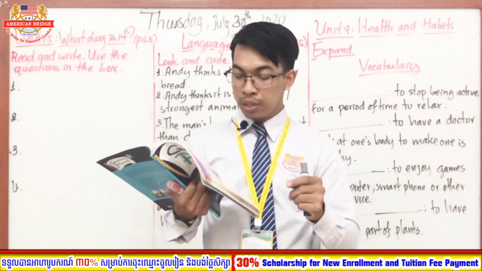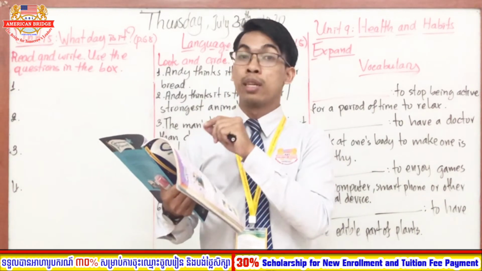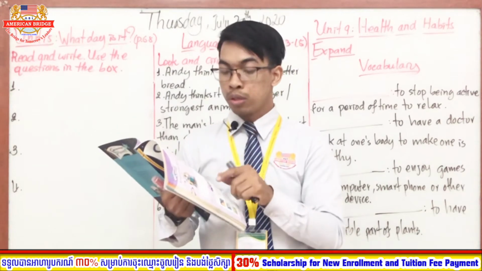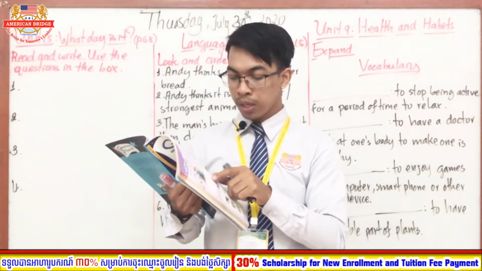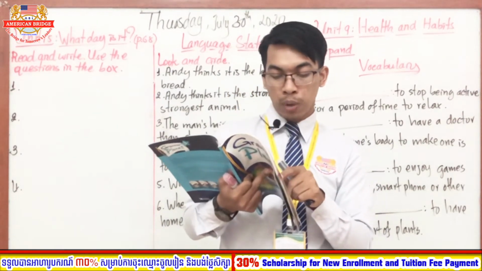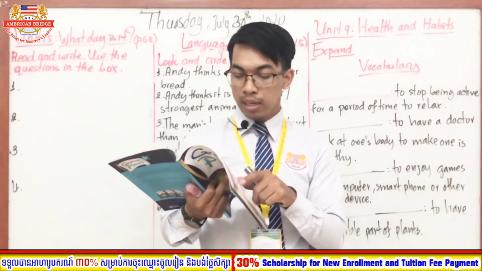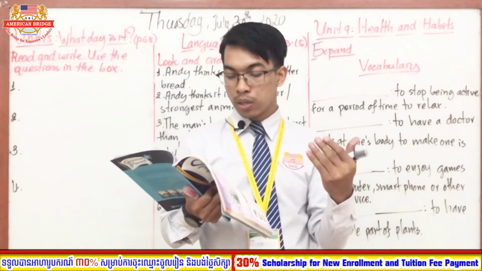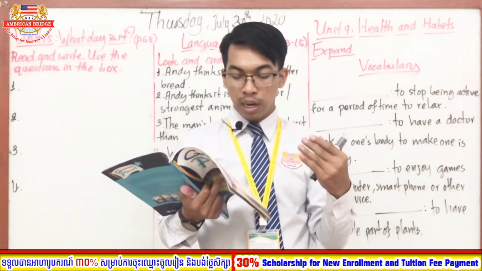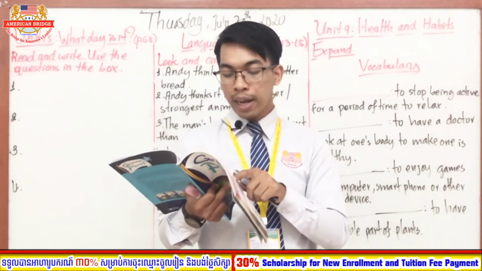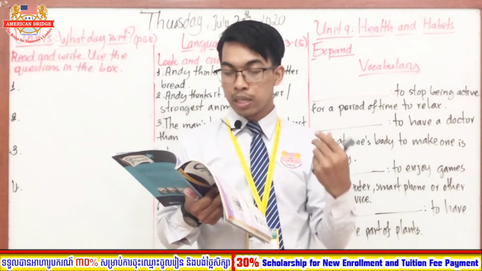Number two and so on. You have to choose the question in the box to complete the sentence. Number two, it leaves at 2 o'clock. Number three, it started on January 10th. The last one, it will end on December 31st.